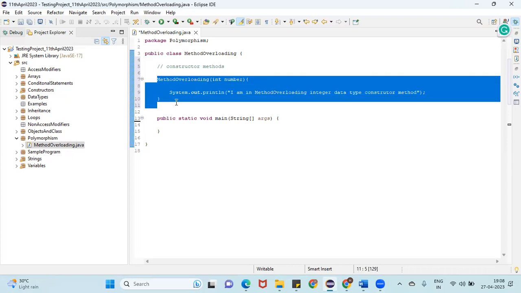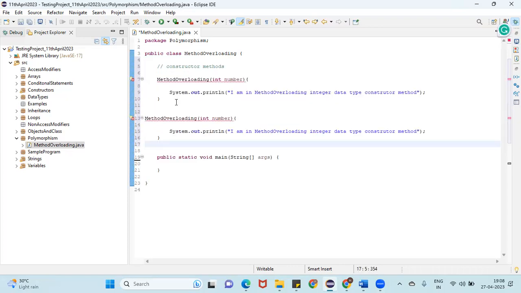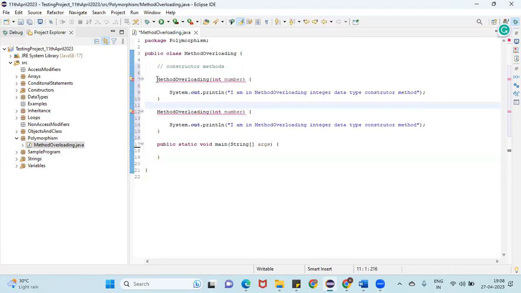Now I'm going to copy this one. The method name is the same and the parameters are also the same, right? Now I'm going to add another parameter. Just a second, guys.